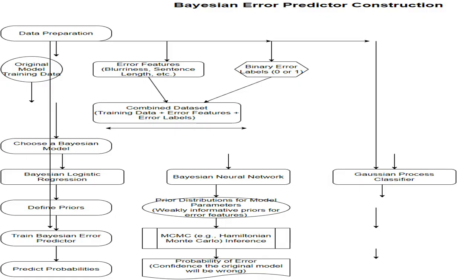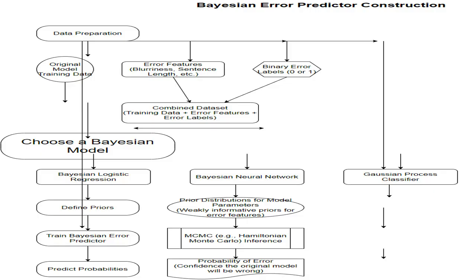The model requires specific data preparation steps. The same instances used to train the original model are incorporated, along with automatically computed error features, to form a combined dataset used for training the error predictor. Select a Bayesian model appropriate for binary classification tasks, like predicting errors. Examples are Bayesian logistic regression, Bayesian neural networks, and Gaussian process classifiers.